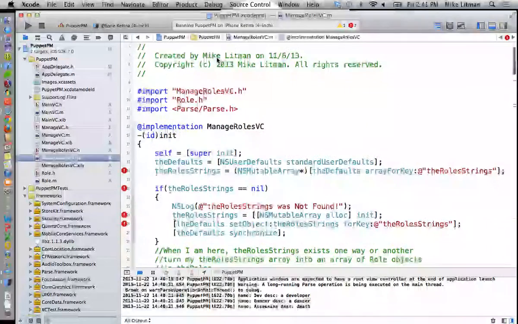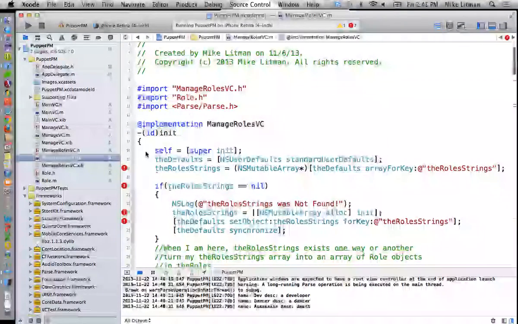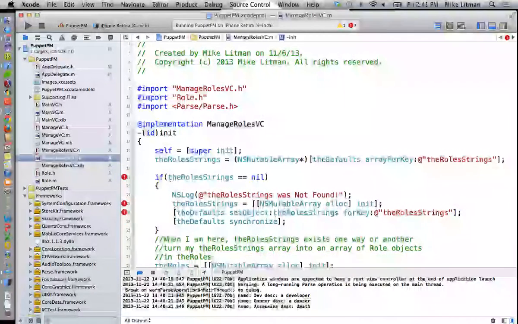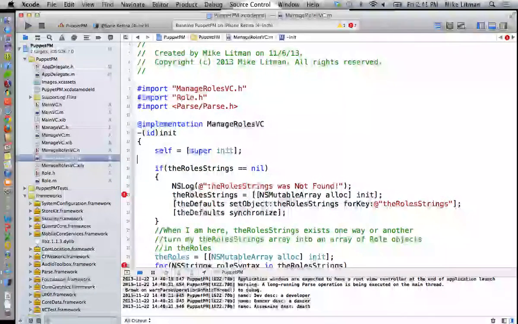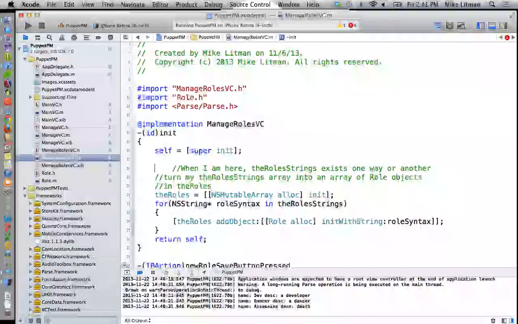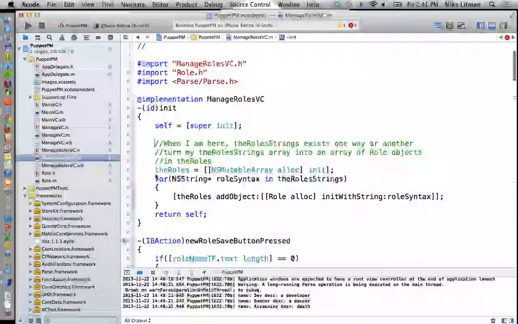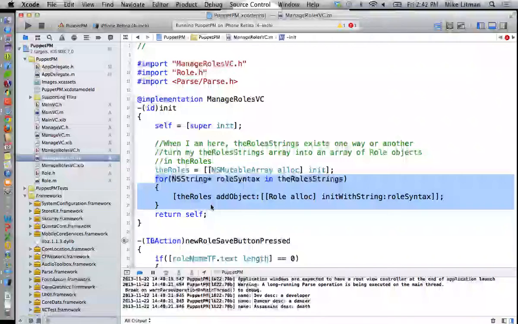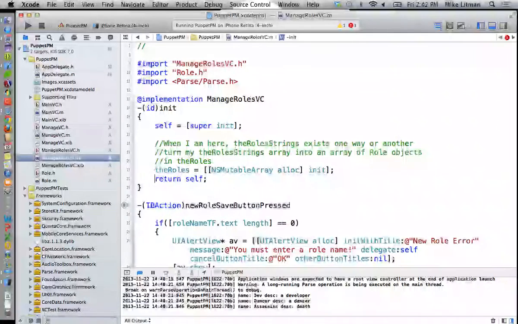So, inside of Manage Roles VC, we are currently getting our defaults. Well, we don't want that anymore. We also don't want the role strings. We don't want any of this. Simplify this up. Okay. The roles is an NSMutableArray. Great. And we're going to ultimately fill that up with role objects. But we want to get our role objects from the cloud, not from our NSUserDefaults.